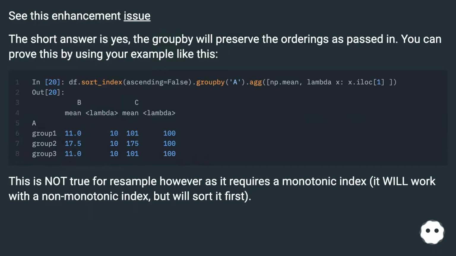See this enhancement issue? The short answer is yes, the Groupby will preserve the orderings as passed in. You can prove this by using your example like this. This is not true for resample, however, as it requires a monotonic index. It will work with a non-monotonic index, but we'll sort it first.